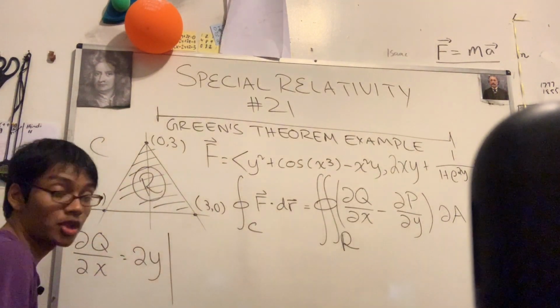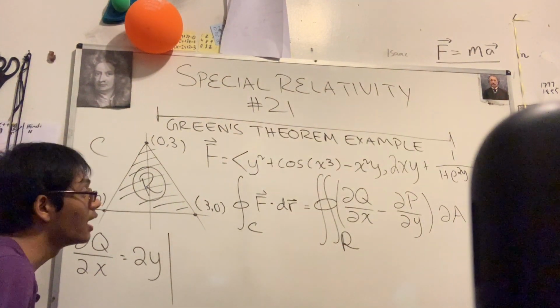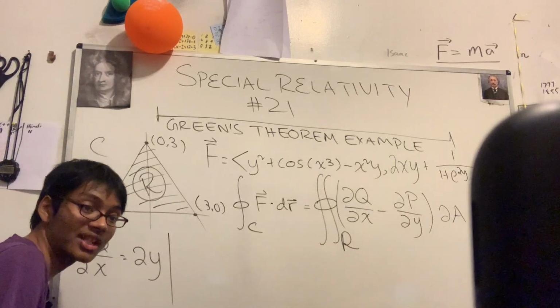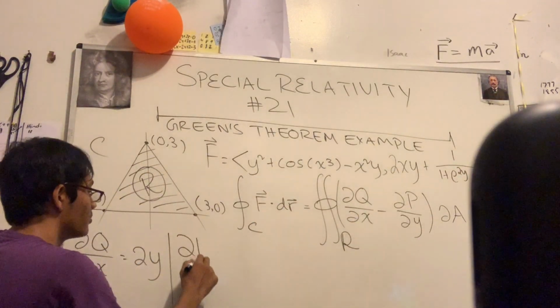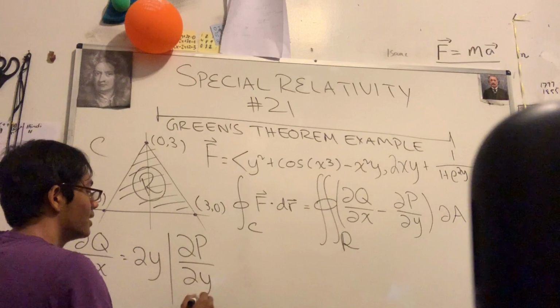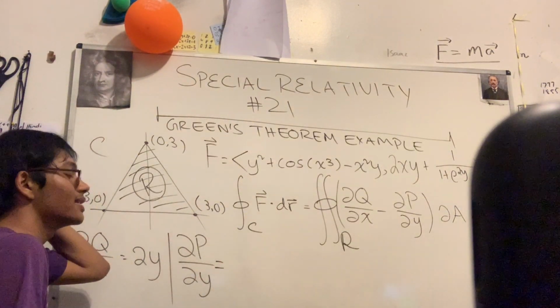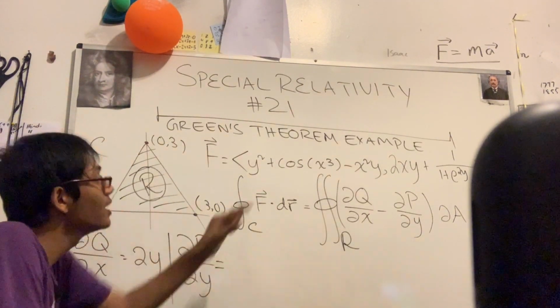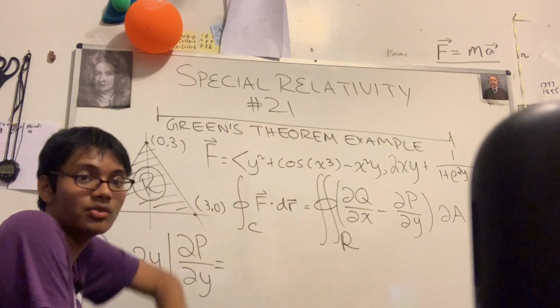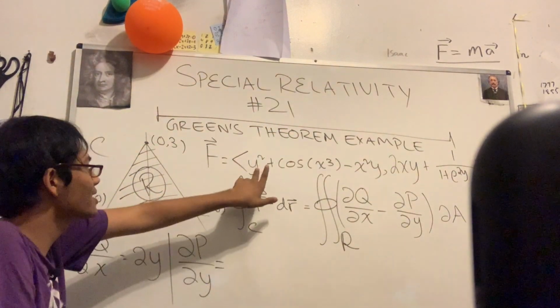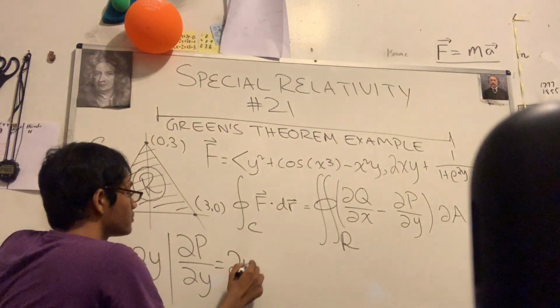Now, what about our partial P, partial Y? How do we evaluate that? Well, that one's also pretty simple. Partial P, partial Y is going to equal what? Well, we're taking the partial derivative of this x component with respect to what? With respect to y. So this is going to become 2y.